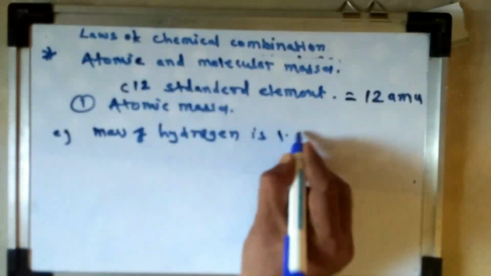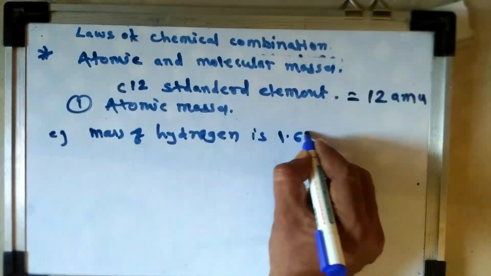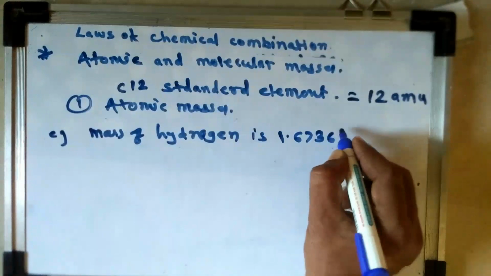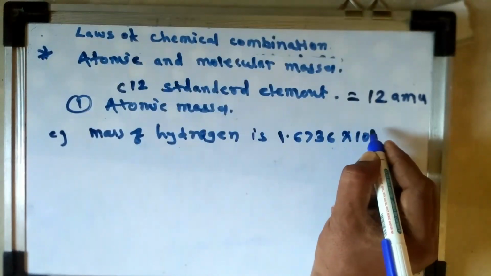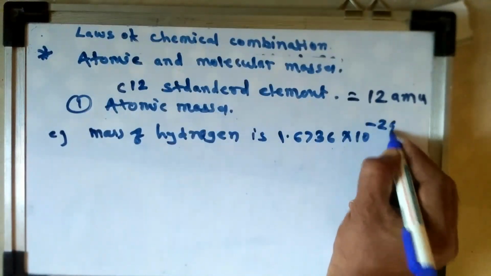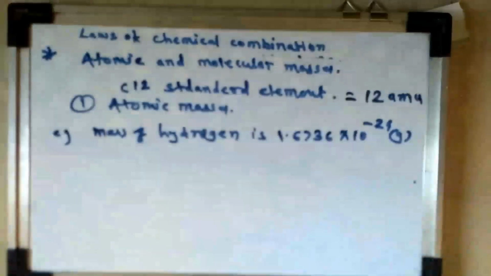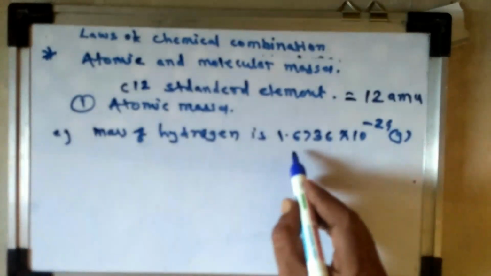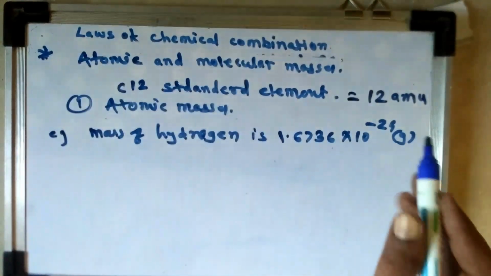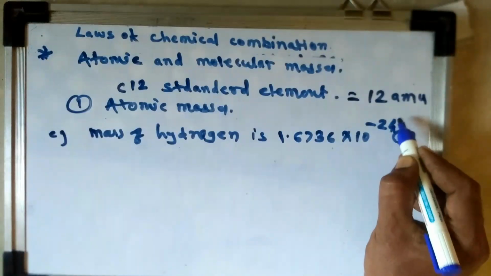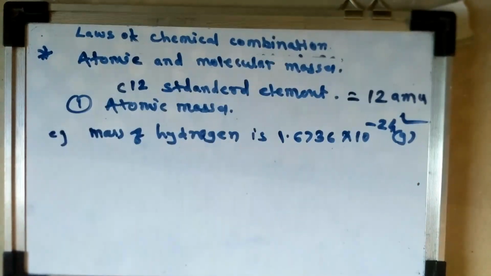is 1.6736 into 10 raised to power minus 24 gram. That mass is very, very less, and we cannot calculate it easily, because here see carefully, minus 24 means that is very, very small mass.